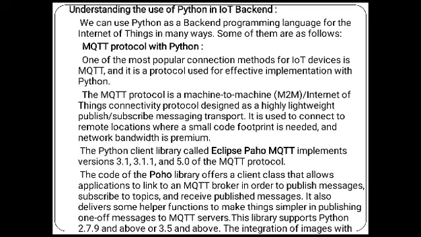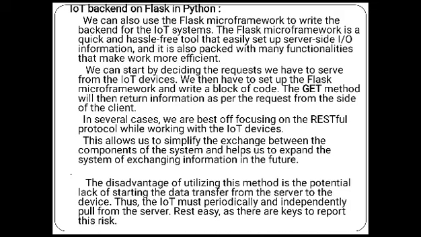Understanding the Python aspect. Here we are using the MQTT protocol with Python. One of the most common connection methods for IoT devices is a protocol for effective implementation. The MQTT protocol is a machine-to-machine Internet of Things connectivity protocol designed as a highly lightweight publish messaging transport. It is used to connect remote locations where a small code footprint is needed and network bandwidth is at a premium. The Python client library called Eclipse Paho MQTT implements versions 3.1, 3.1.1, and 5.0. The Paho library offers a client class that allows applications to connect to the broker in order to publish messages.